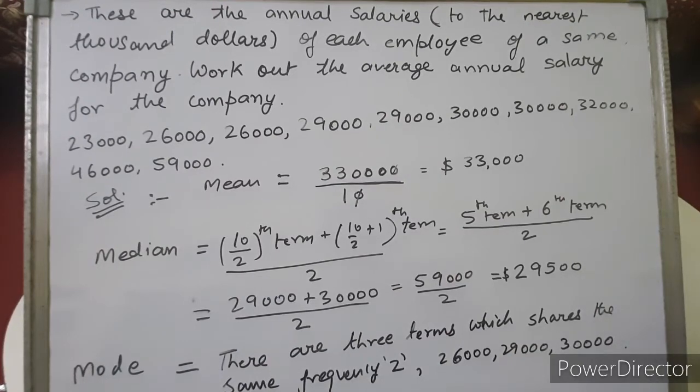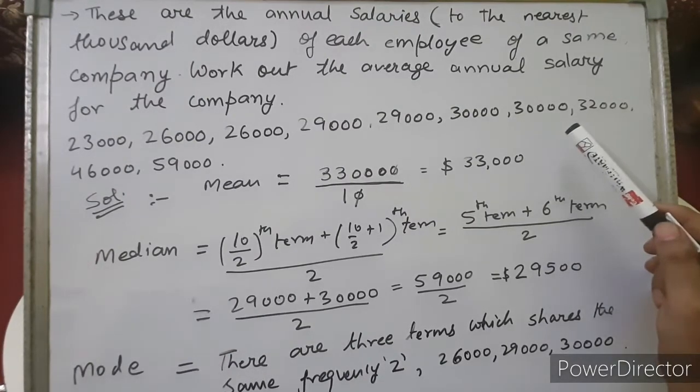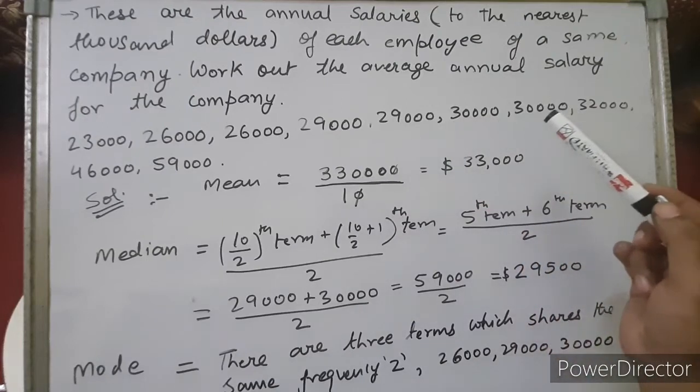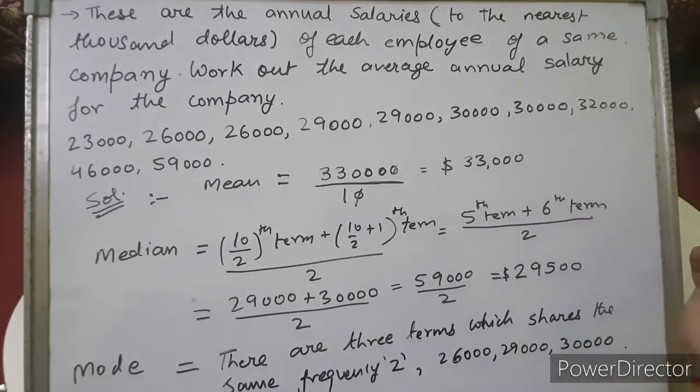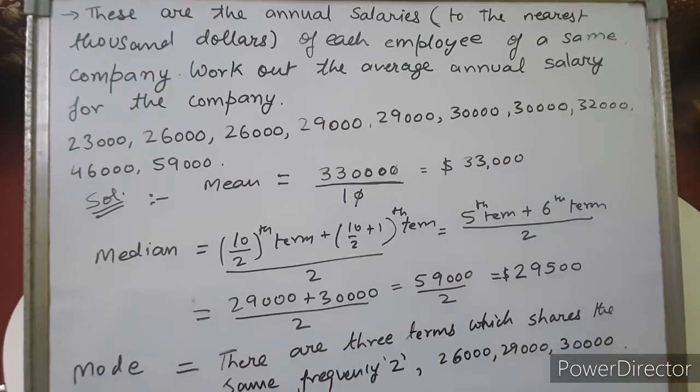Next is mode. Now if you see the data properly, you'll find that two employees are getting $26,000, two employees are getting $29,000, and two employees are getting $30,000. Each of the rest gets a different salary: one is getting 23,000, one is getting 32,000, one is getting 46,000 and one is getting 59,000. So what will we write in mode?